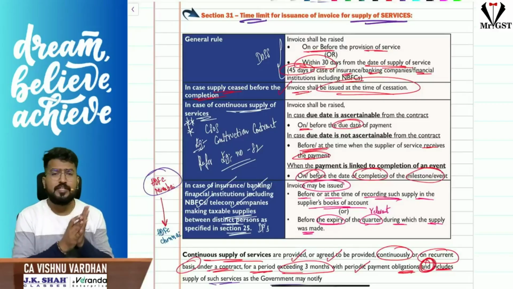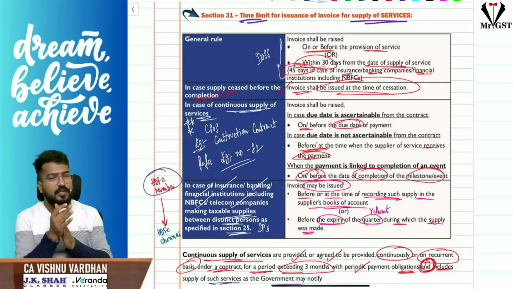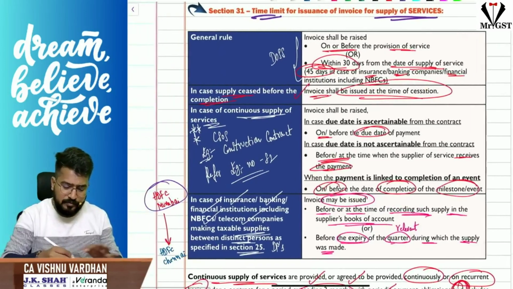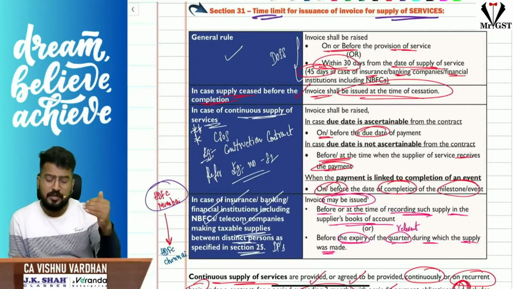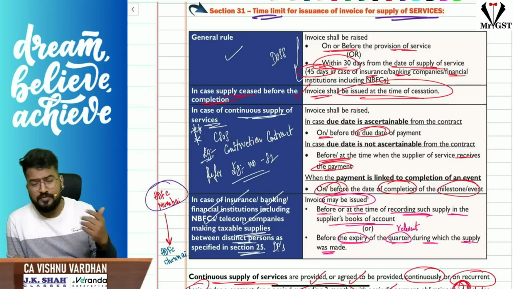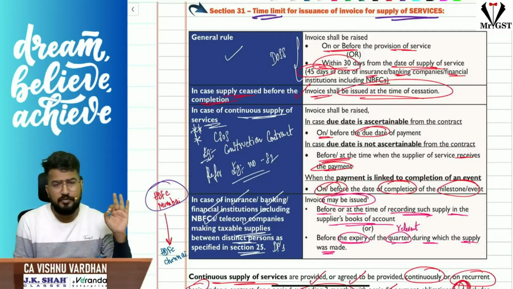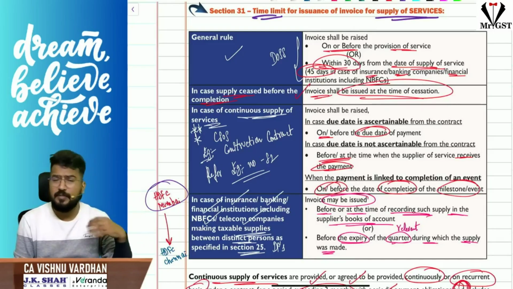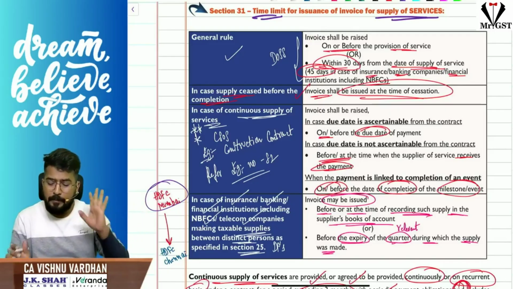The next one is with respect to part 2 of section 31: time limit for raising invoice for services. The general rule is that on or before provision of service, you can raise the invoice, no issues. And from the date of completion of service also, within 30 days you can raise the invoice. That means within 30 days from the provision of service, you can raise the invoice. That is what the law says. At the time of completion or even after the completion, within 30 days, you can raise the invoice.